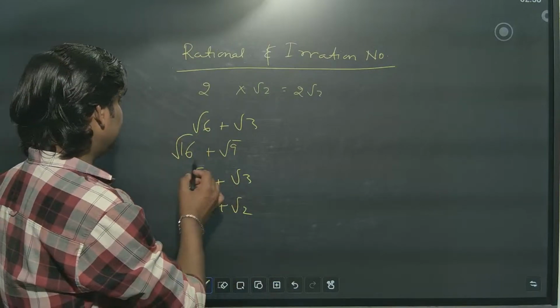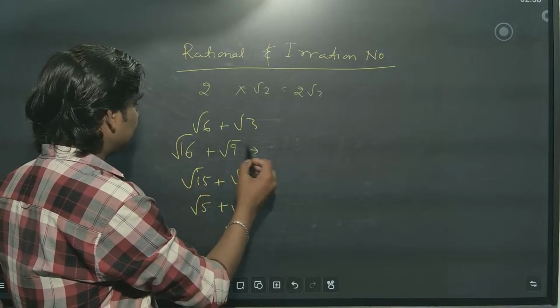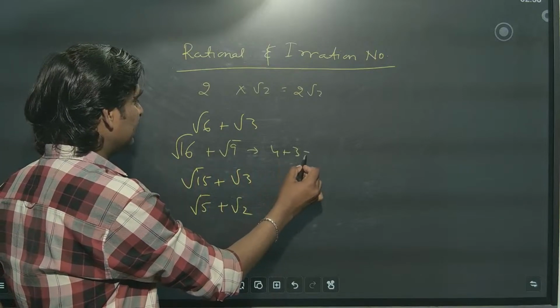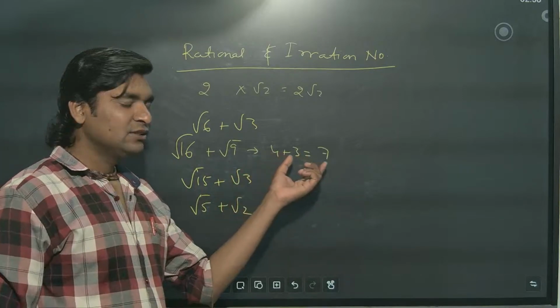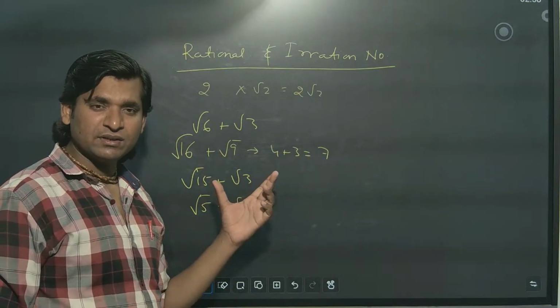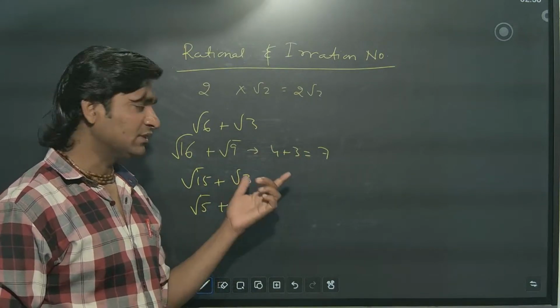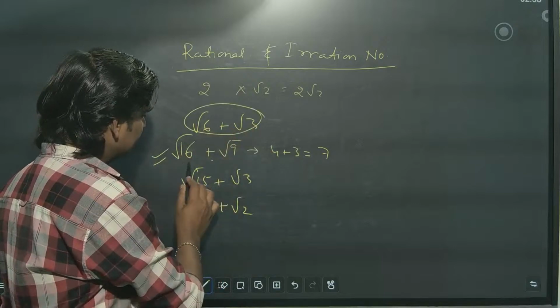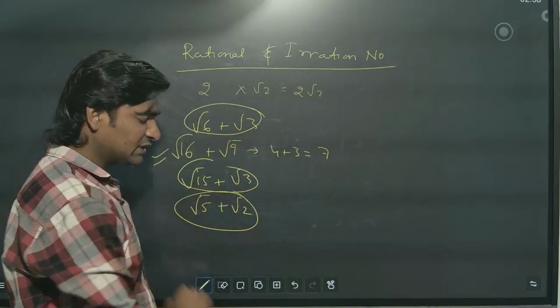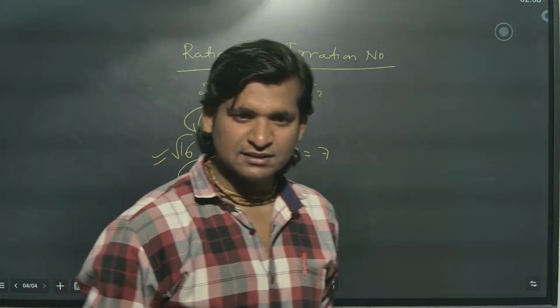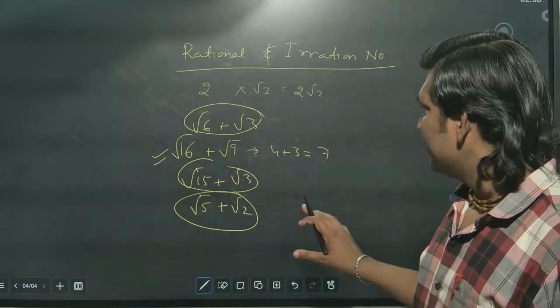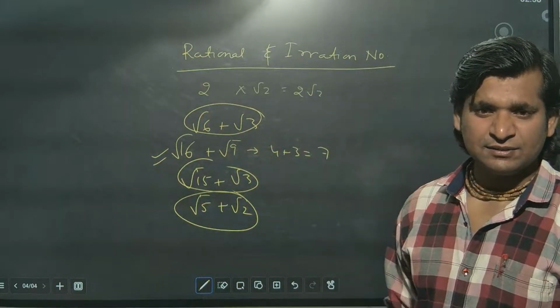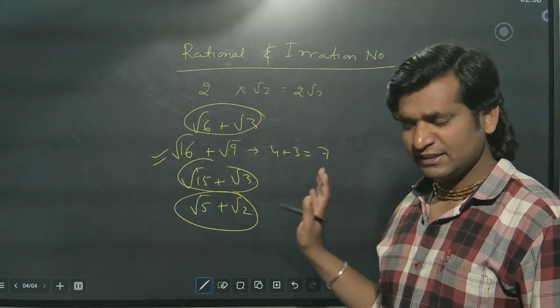So you can see the square root of 16 is 4 plus 3, you will get 7. You got a real number, a rational number. So this is the rational number. And all the others are sums of irrational numbers only, which is not a rational number. So like that MCQs they will ask for rational and irrational numbers.